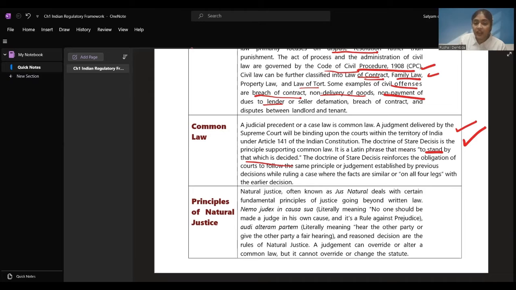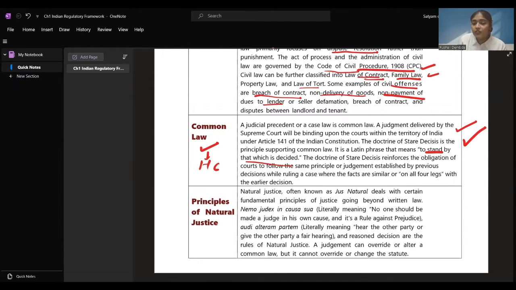If the Supreme Court has decided that the citizens of India will have to follow a particular law, then all the courts below the Supreme Court, which don't have that higher authority, will have to follow, which are the High Courts and District Courts. Special courts, magistrate courts, metropolitan courts. We'll be learning all these courts further. All the courts and all the people of India have to follow the judgment passed by the Supreme Court. That becomes a common law.